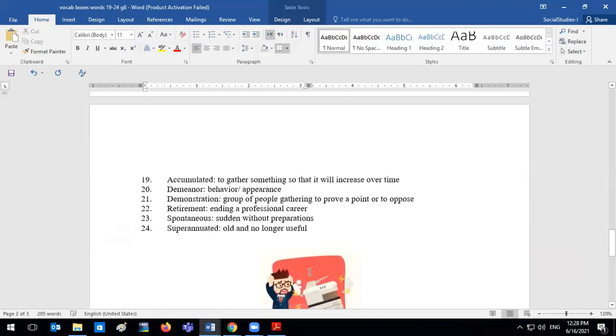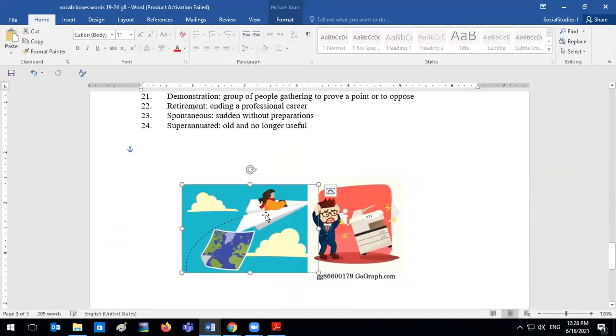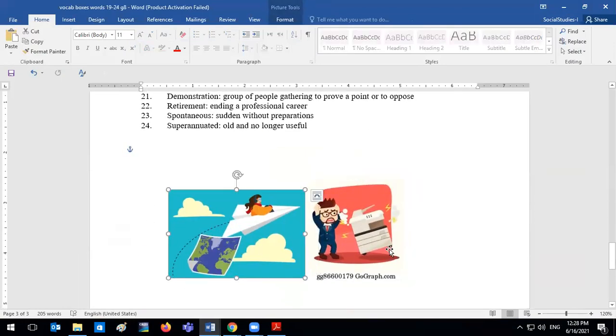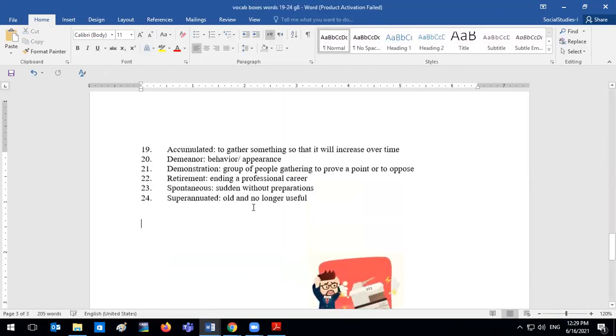All right, Luigi, we only have 2 more pictures left. Which one is spontaneous? The blue one. Yeah, the girl on the plane, right? If a picture could speak 1,000 words, this picture would say that this girl just got up and went on a trip spontaneously. This is the idea that the picture is trying to present.